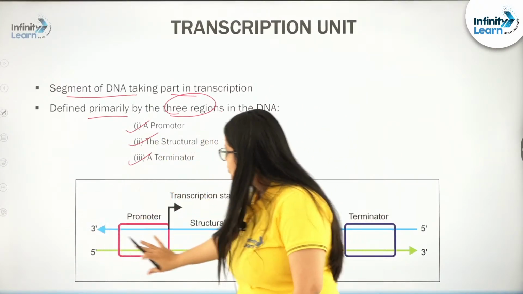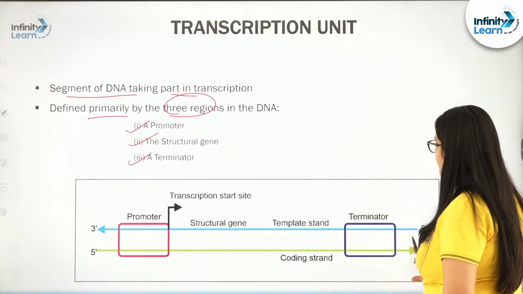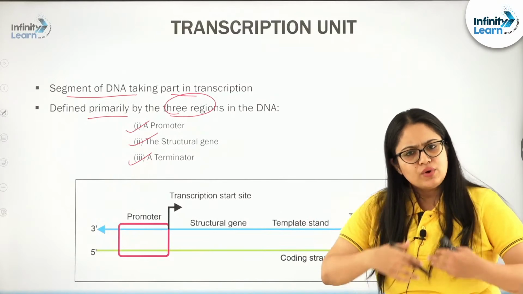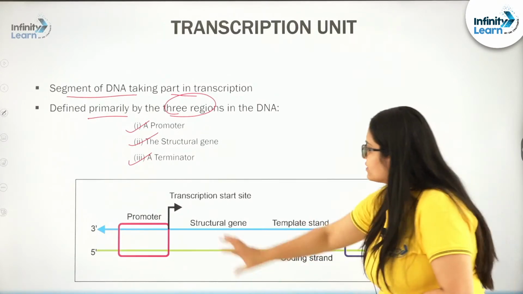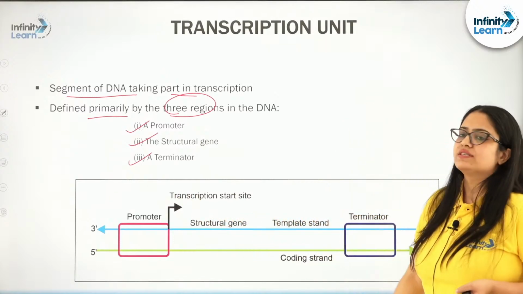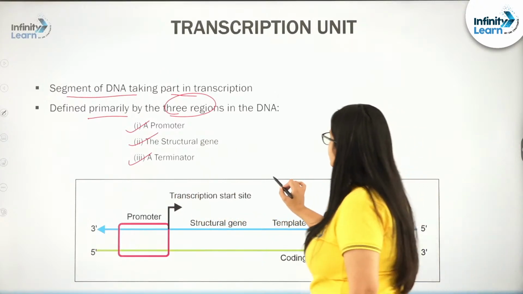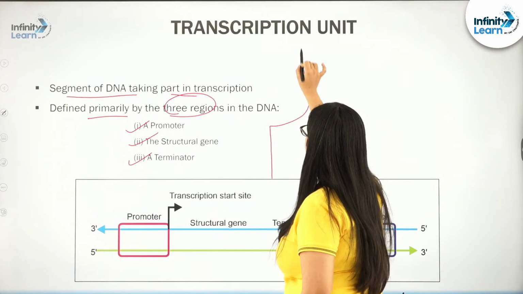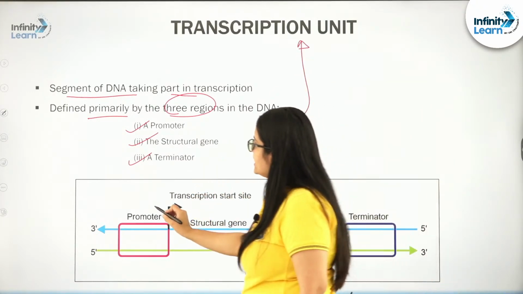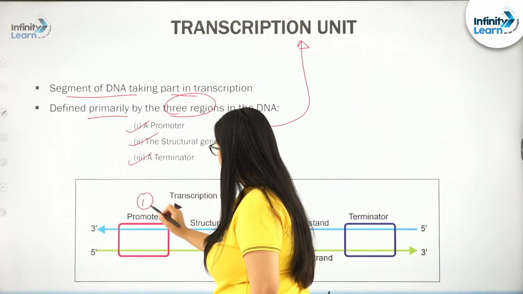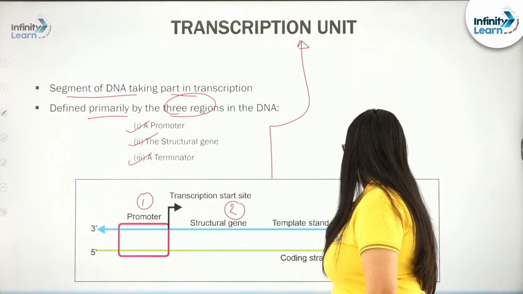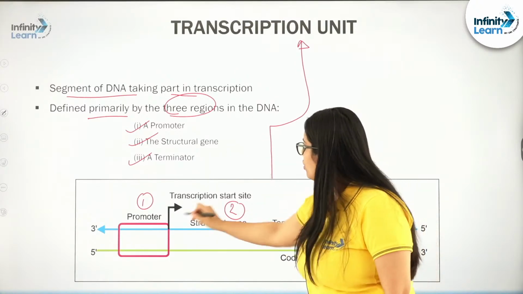See, with this beautiful image, you can understand by your own self what exactly the three regions are and how they are present in a transcription unit. This diagram represents two transcription units where you can see a promoter, a structural gene, and a terminator.